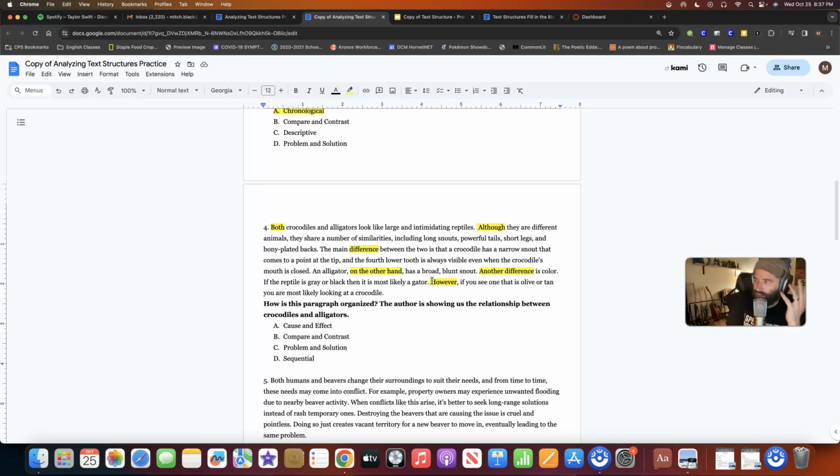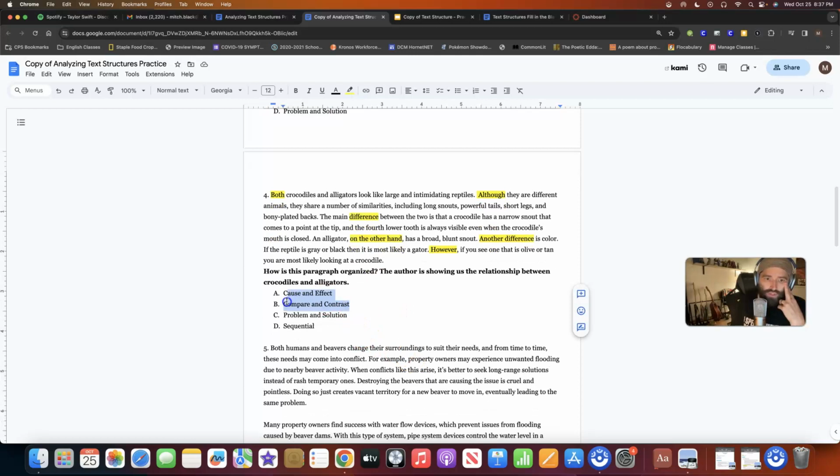Right? I think I said this in the notes, but you don't want to compare a superhero to a jar of peanut butter. It would be an interesting article if you could find similarities between the two of them, but I just feel like it would be a difficult task. So we want to highlight, compare, and contrast here.